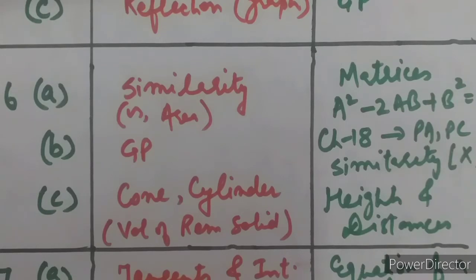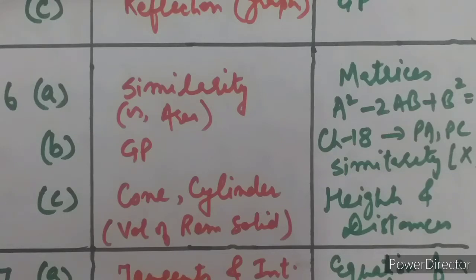Then the 2020 A part was a question from matrices. Okay, with all the operations, A square minus 2AB plus B square, you were supposed to find. Only two matrices A and B, that also of order 2 by 2 only, were given. But here you need to be patient in order to do all the calculations and operations correctly.